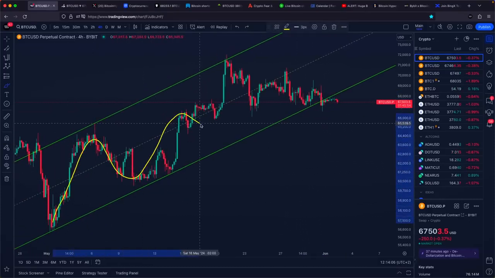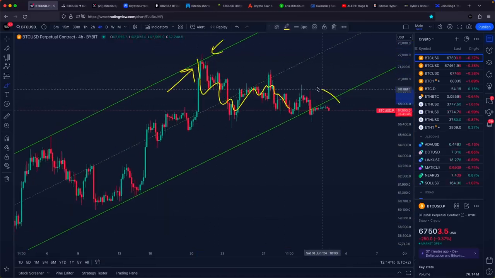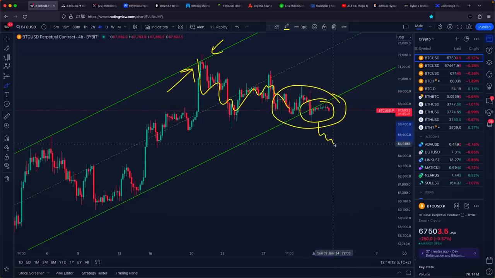Primarily because it has been consistently respected. The recent rejection we've witnessed occurred precisely at the channel's upper boundary, leading to Bitcoin's current consolidation around this level. Consequently, a decisive break below this well-established channel is definitely a bearish signal for Bitcoin's price trajectory.